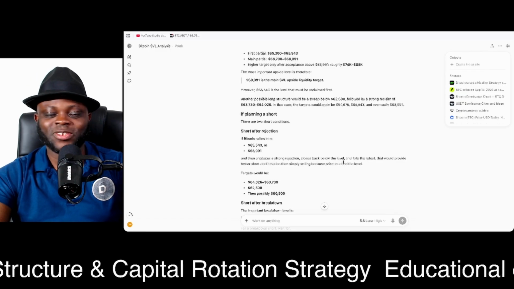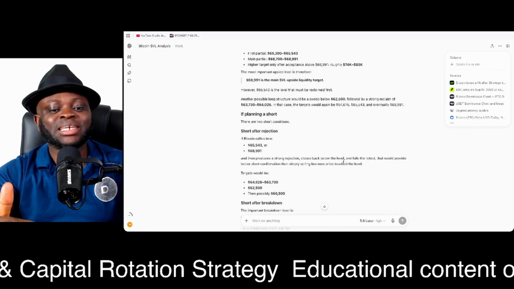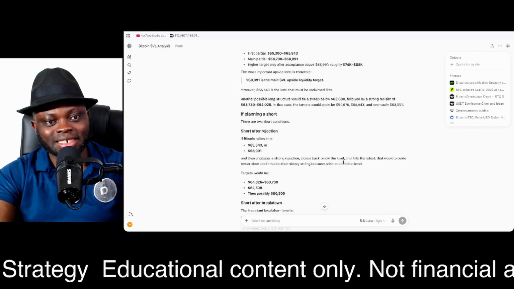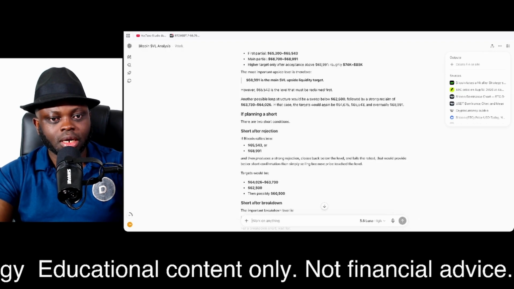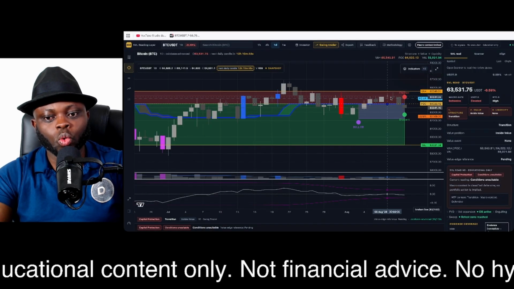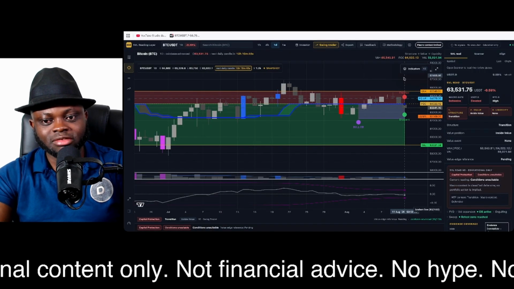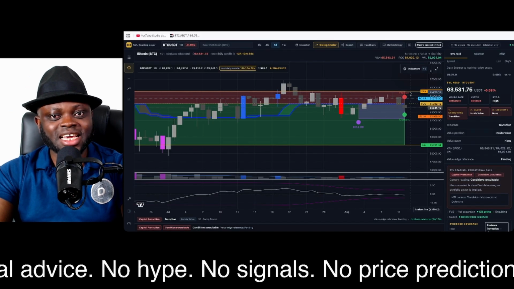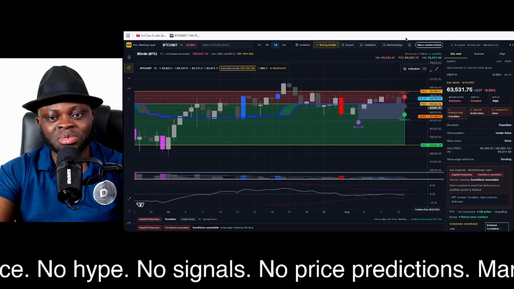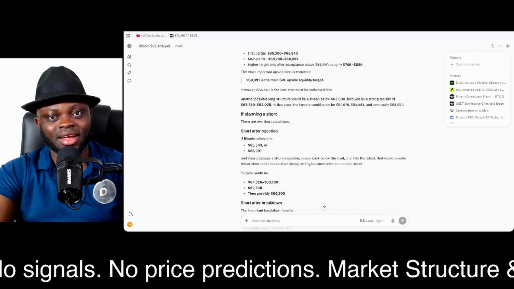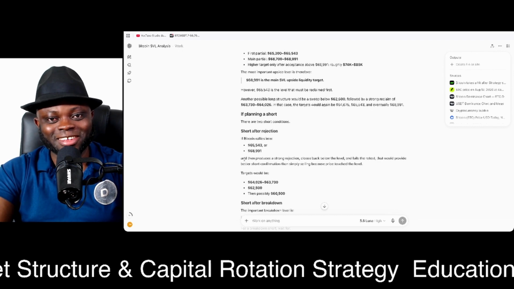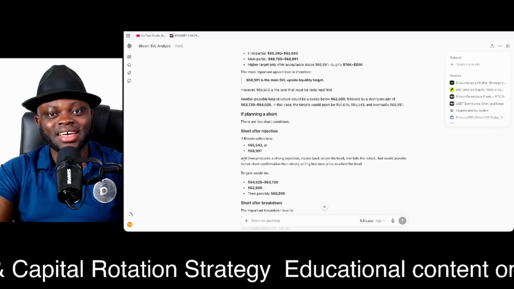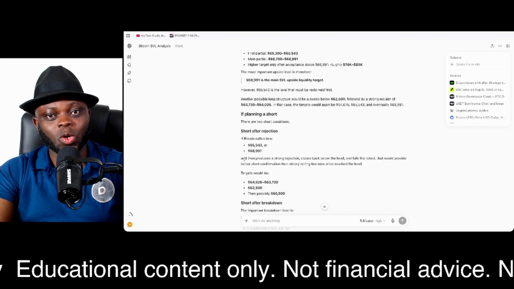I really want you guys to learn SVL. ChatGPT Work is explaining it to us in writing or in words. So if you can read this and go to the chart, you mark those key areas and you wait for price to break out, retest, hold, and you place that buy opportunity. See how easy it is if you use ChatGPT Work alongside the SVL lens. This is going to help you a lot in your trading and investing journey. AI trading is fantastic if you have a good plan.